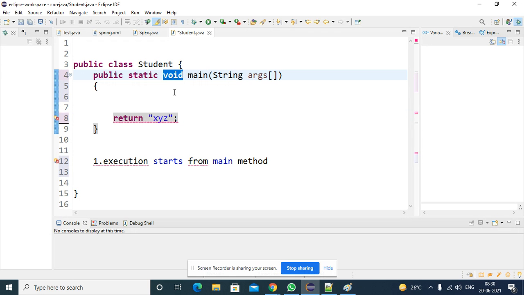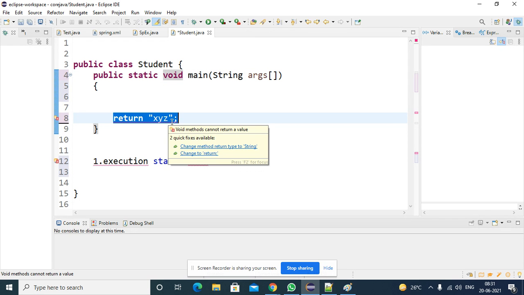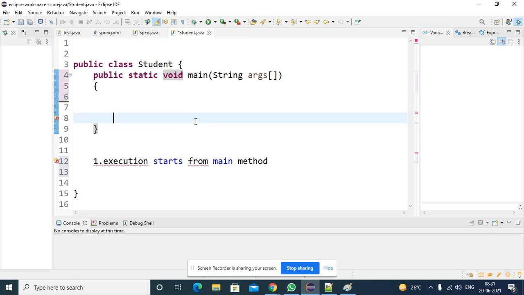So the main method return type is void because it is forcefully telling you that it doesn't do any work with your return values, so you don't return anything to it. I hope you are getting the point. In the main method, if you use a return statement, the return value will be passed to the JVM, and the JVM will not do anything with that value. So the JVM is telling you to write a main method with a void return type. I don't do anything with your return value, so you don't return any value to me. All right, so that's why the main method return type is void.